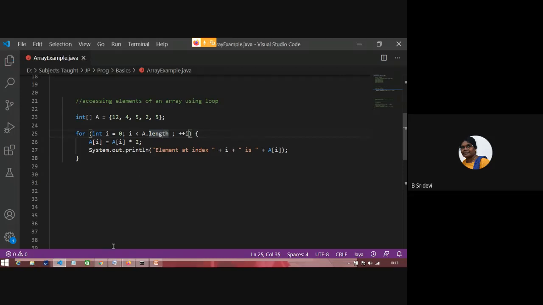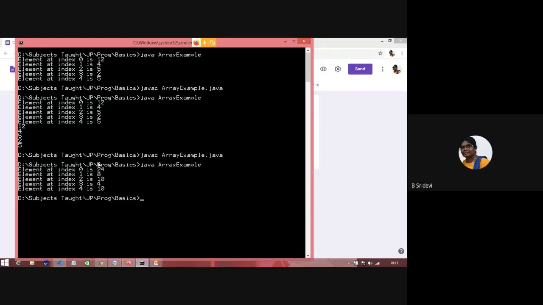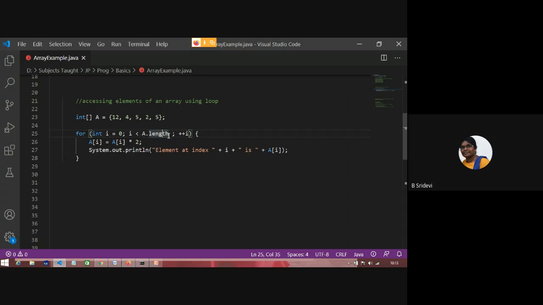Shall we see, is it running or not? Even though they are 12, 4, 5, 2, 5, we have manipulated them. We made them double. But the key difference here is, in place of 5, I am not manually typing 5. This A dot length gives the size of the array.